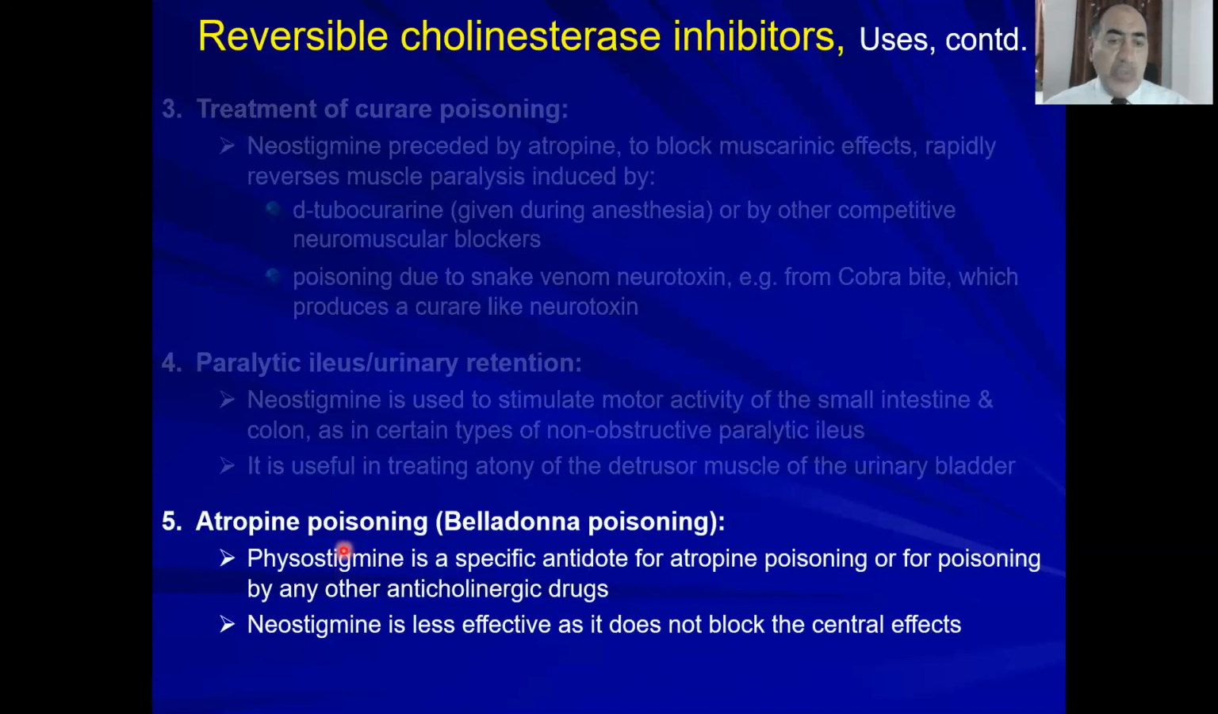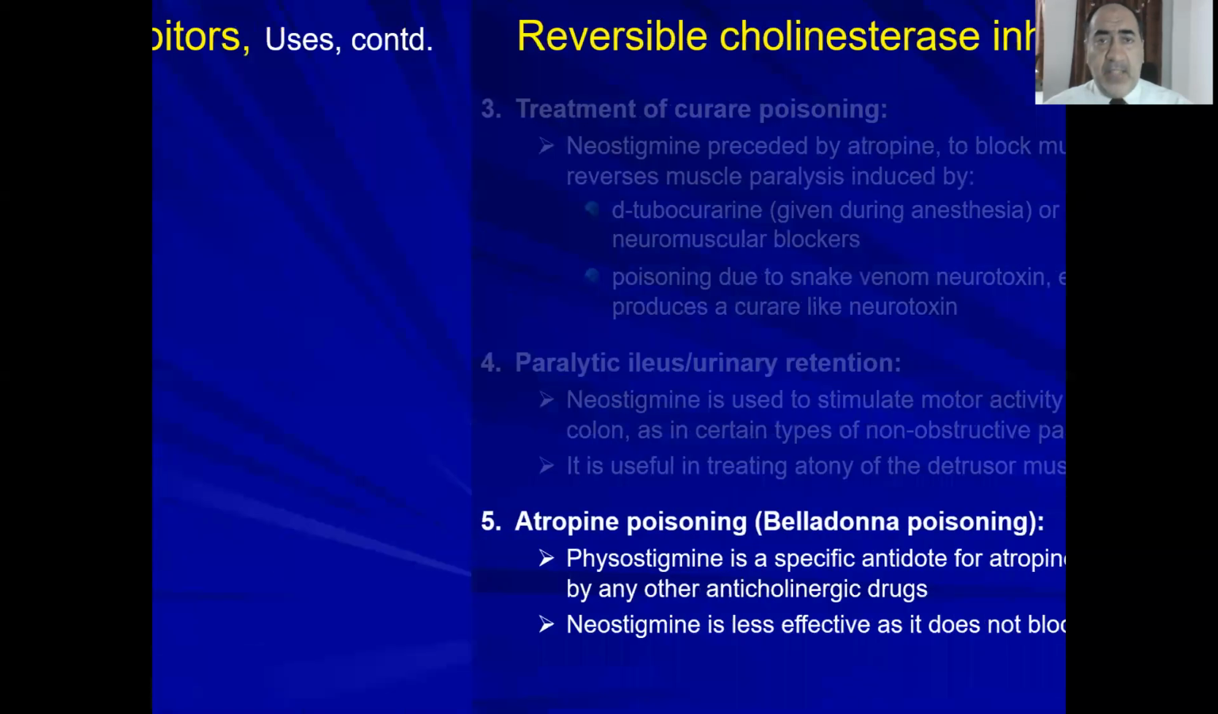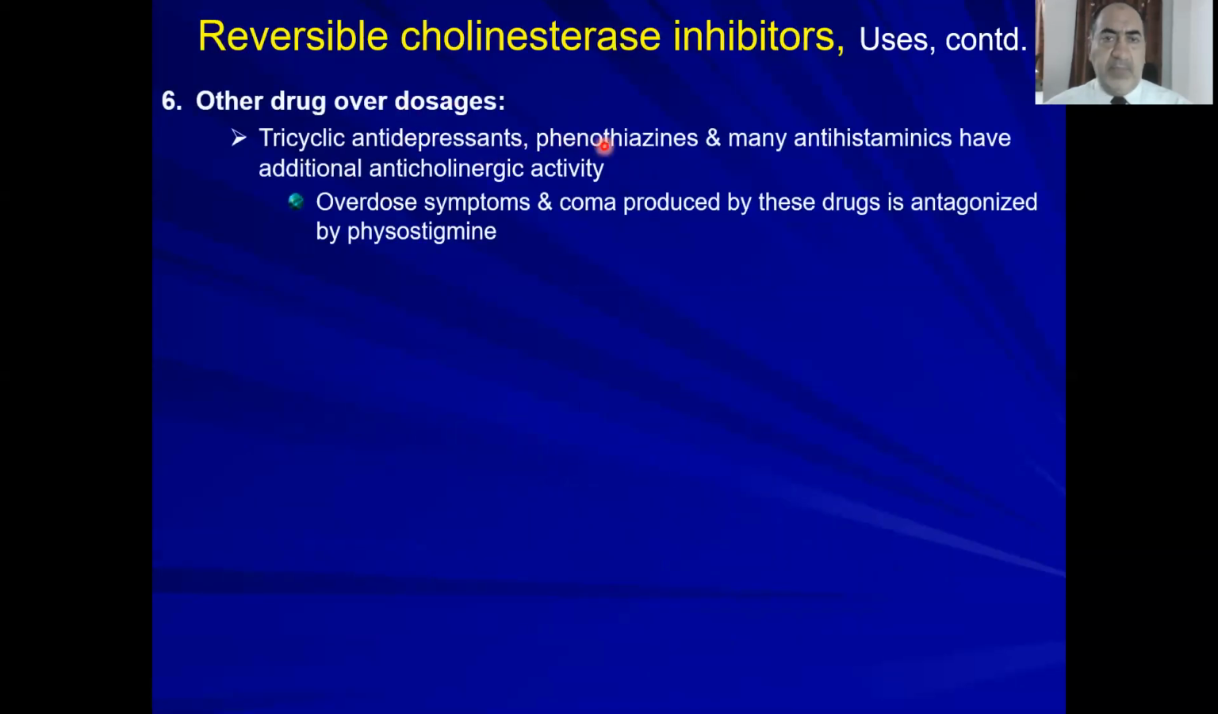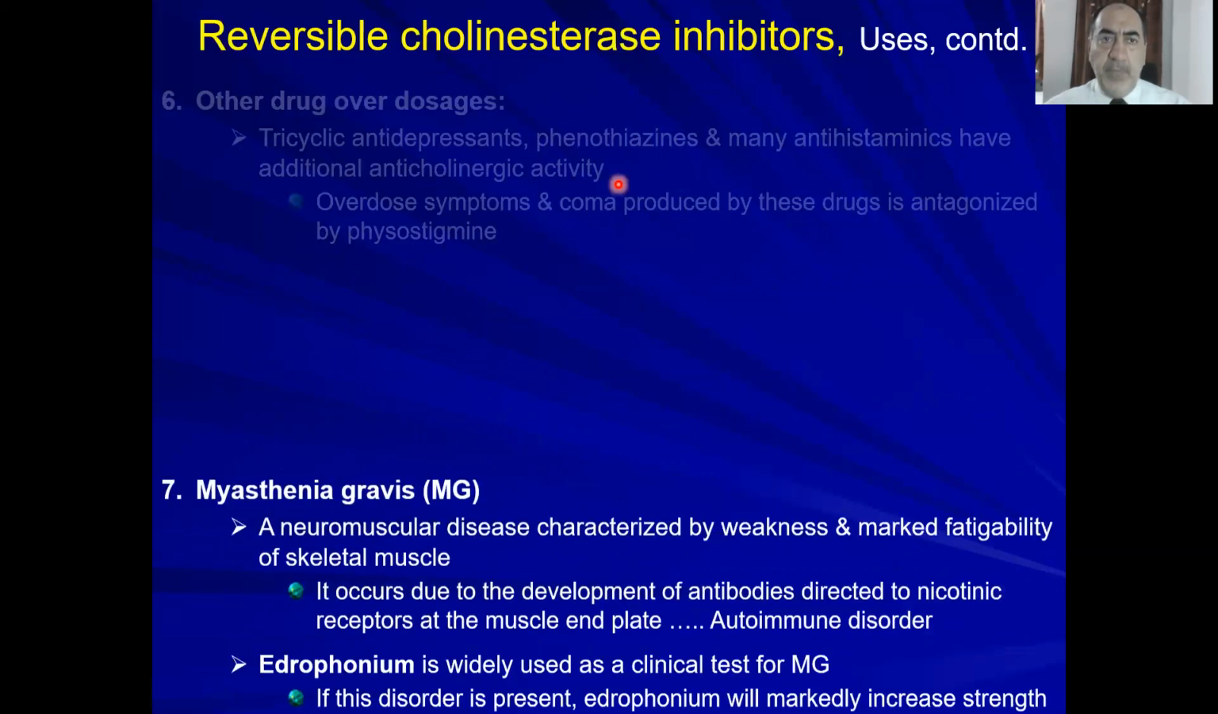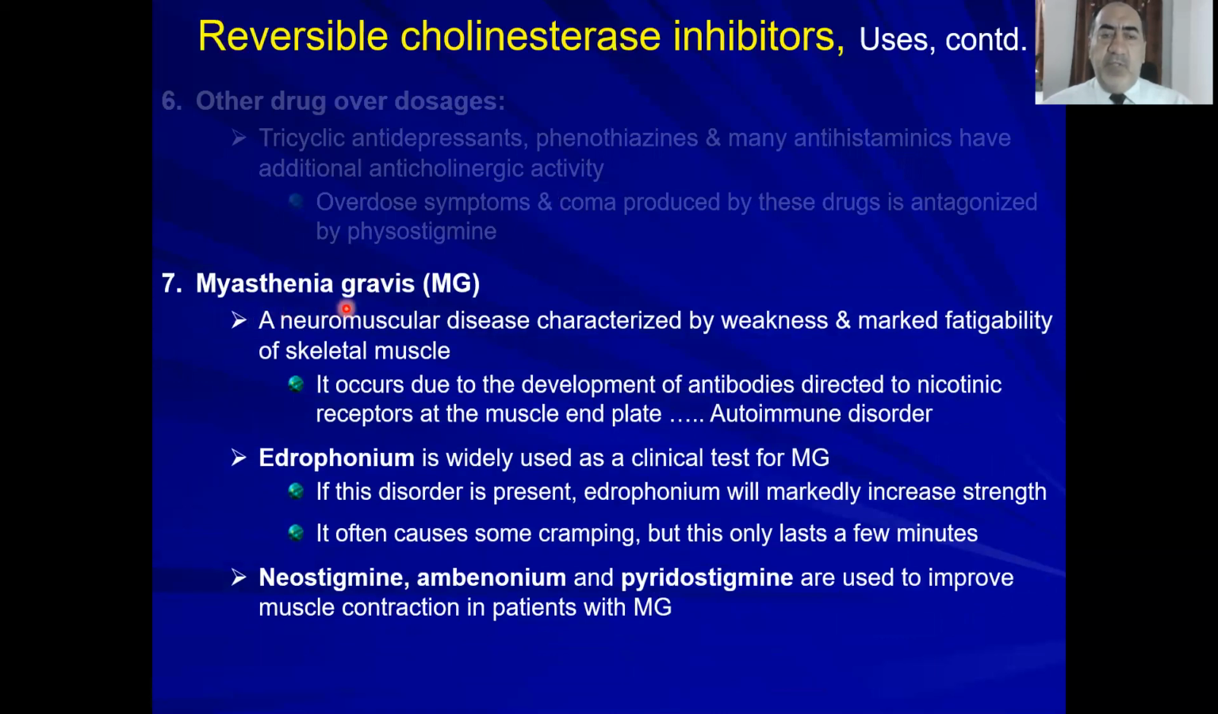Atropine or any other anticholinergic drugs, like these classes of drugs: antidepressants, phenothiazines, antihistaminics, any drug that has anticholinergic effect. Okay. Then for treatment of myasthenia gravis. Myasthenia gravis is a neuromuscular disease characterized by weakness and marked fatigability of skeletal muscle. It's an autoimmune disease resulting from development of autoantibodies against the nicotinic receptor. So now you need to increase the buildup of acetylcholine at these nicotinic receptors to strengthen the muscle contraction.